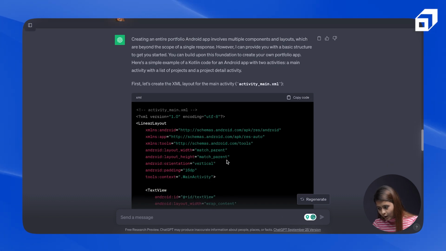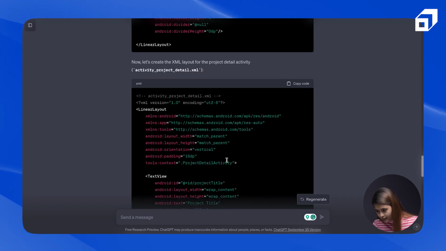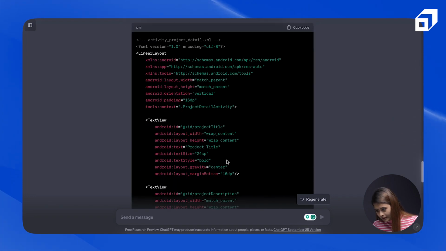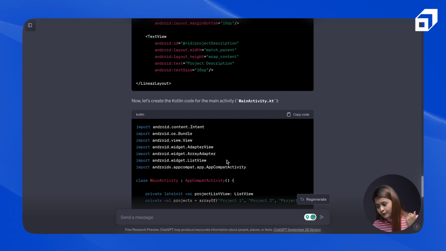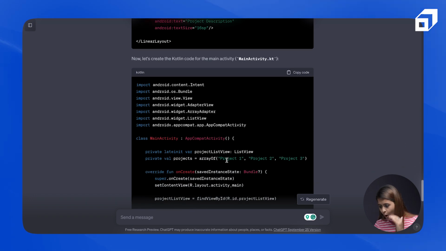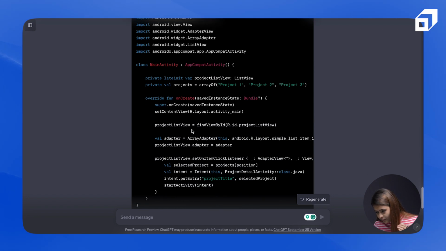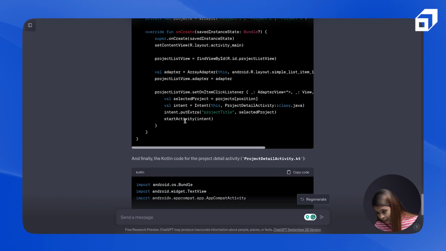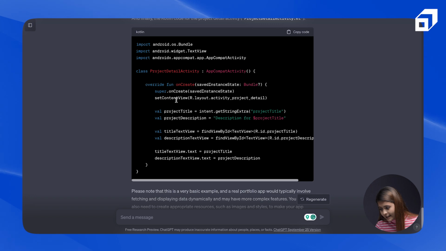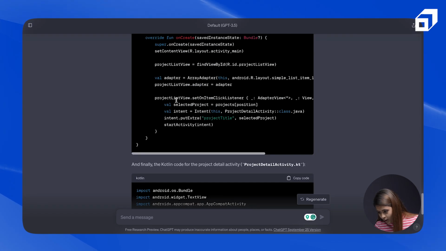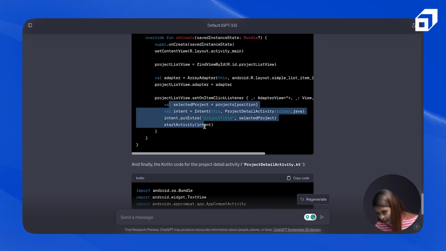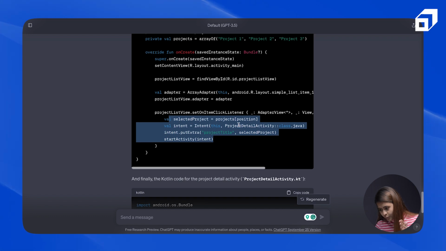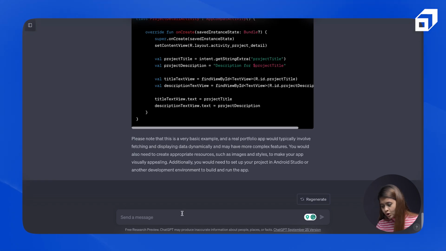But still, let's try it out if it is able to generate, yeah. Activity project detail.xml is here. So it has created two design files for us. And then we have the Kotlin code. Let's create the Kotlin code for main activity. So here they have created some adapter as well. That means they are using a RecyclerView, right? Or simply they are pressing, okay, and the next button, intent, etc.